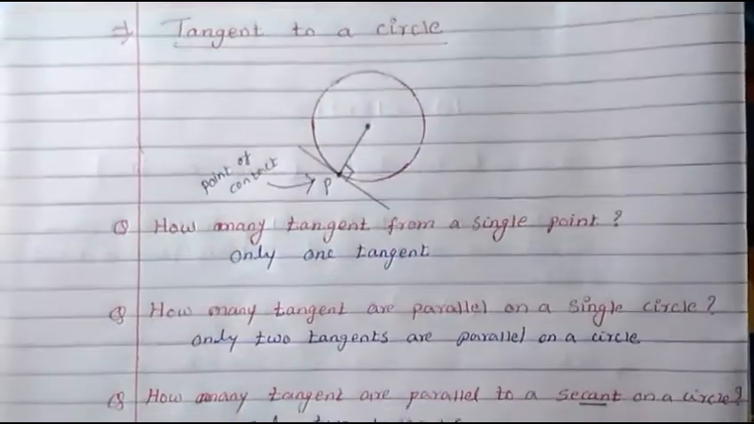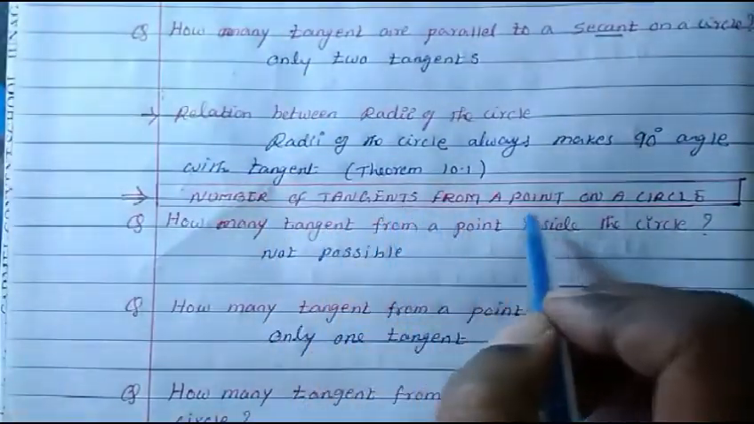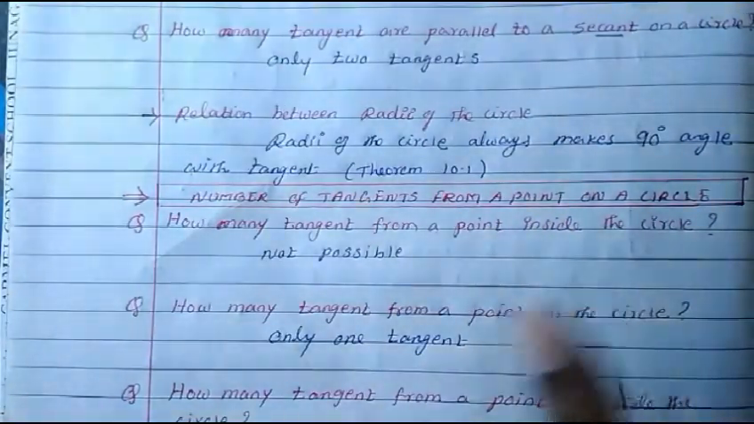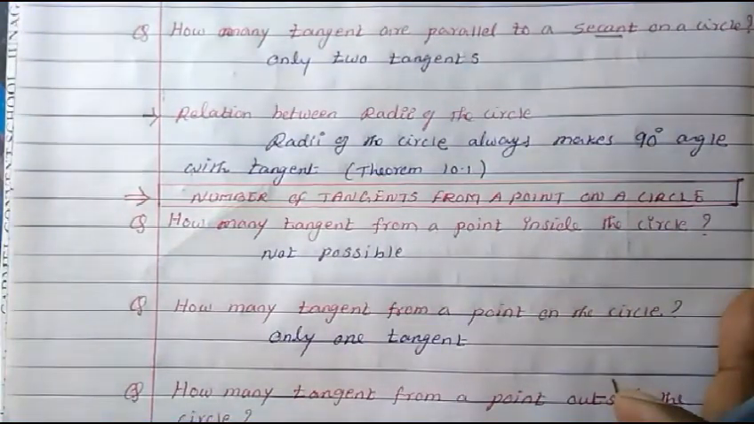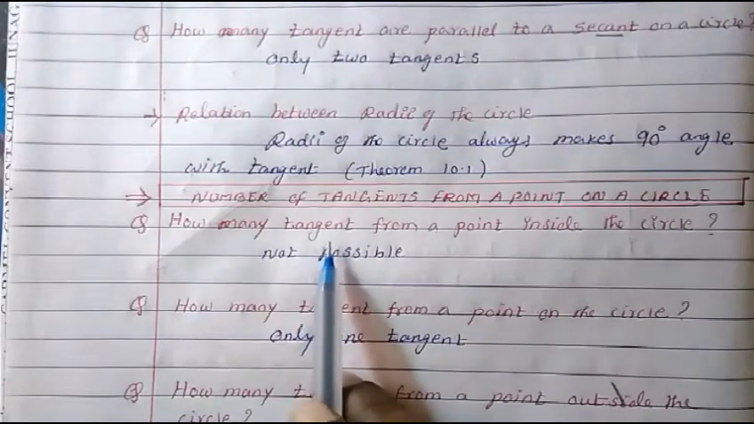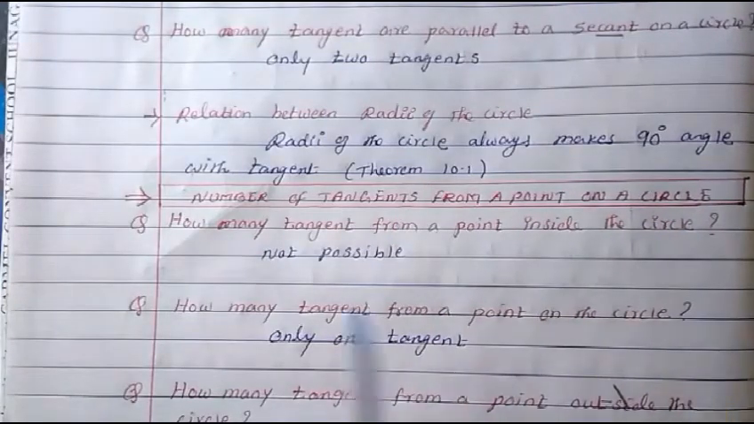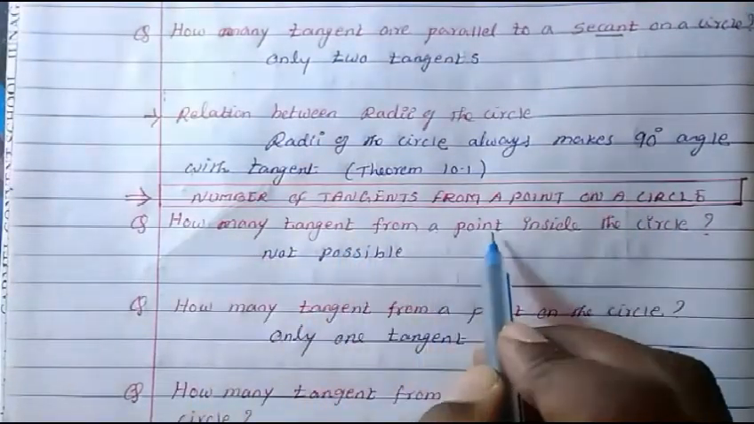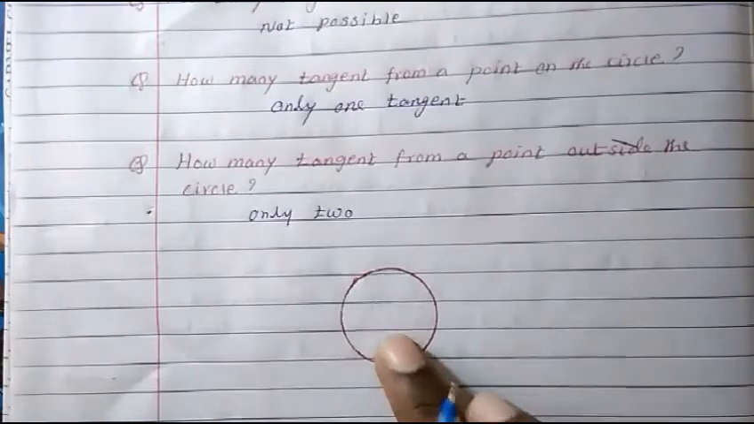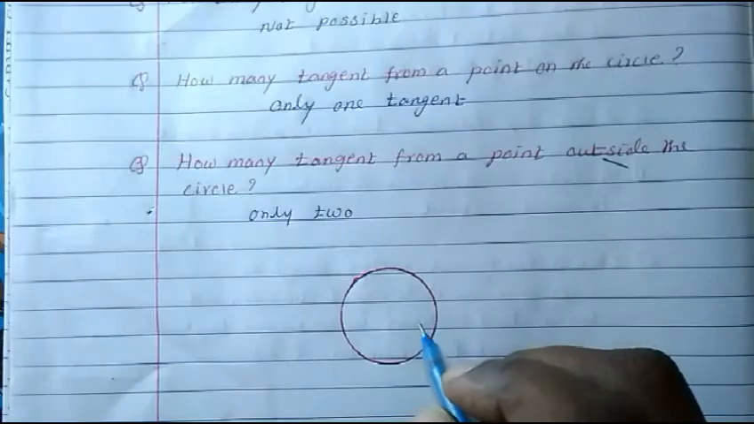Now one more very important concept we are going to study is the number of tangents from a point to a circle. We studied the relationship between the line and the circle, and the tangent and the circle. Now we are going to study the number of tangents from a point. For example, how many tangents from a point inside the circle? If this is the circle, how many tangents can we draw from a point inside the circle?